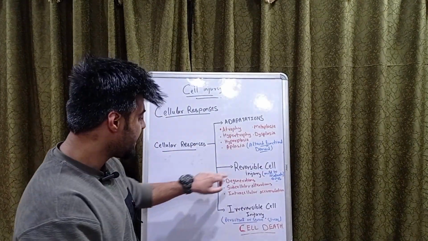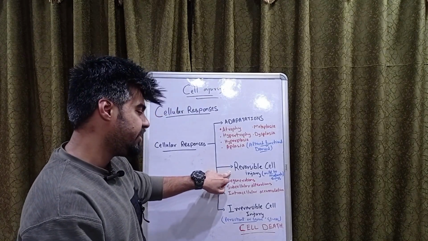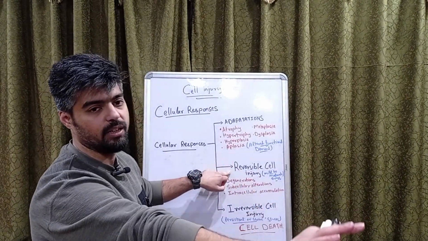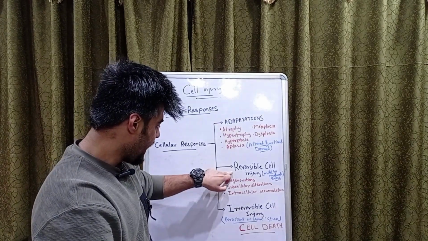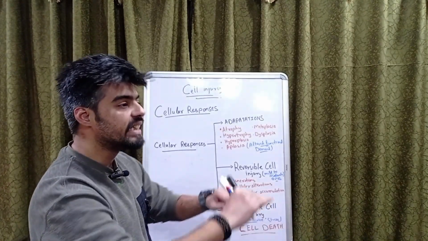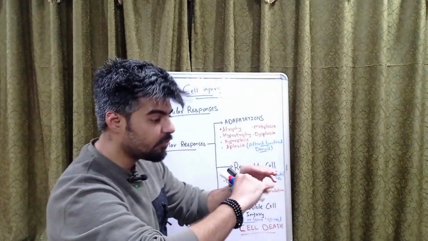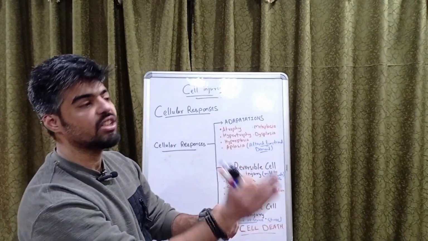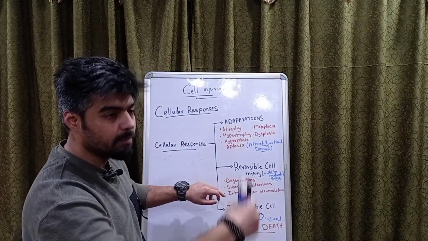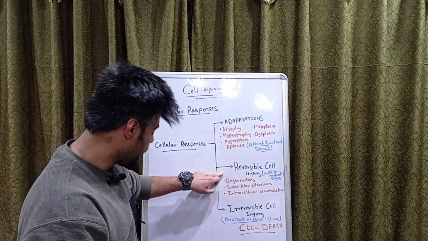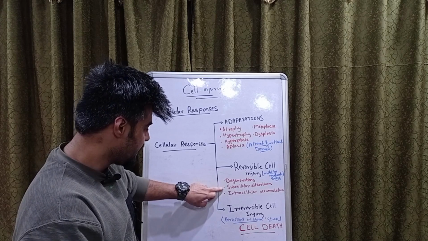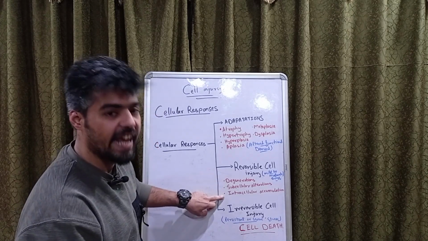Next, reversible cell injury. When does a reversible cell injury occur? Once there is a mild to moderate stress at any cellular level of the cell, a reversible cell injury can occur. Reversible cell injury means the cell will function normally once the stress is removed or treated, whether it is mild or moderate stress. What are the types that occur in reversible cell injury? That is degeneration, subcellular alterations, or intracellular accumulations.